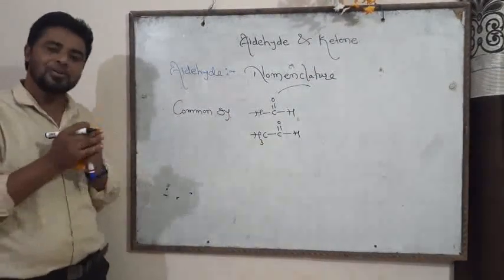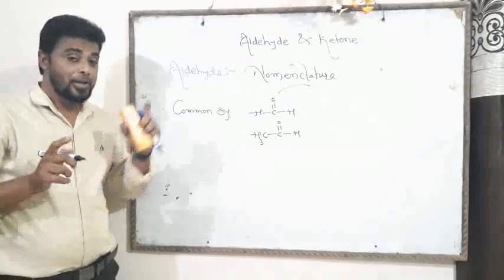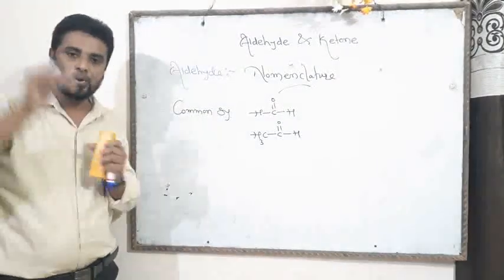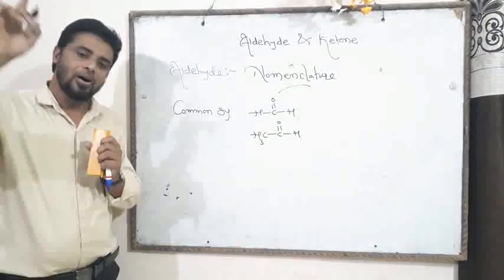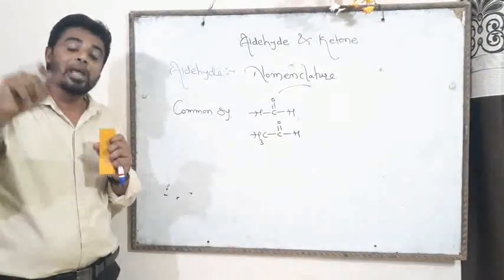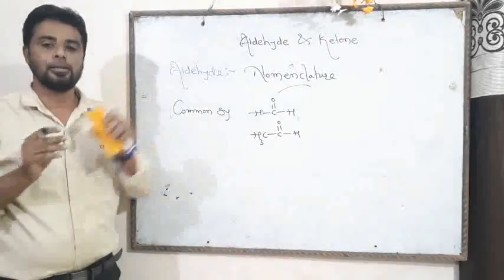Now friend, in case of IUPAC nomenclature, alkane is considered as the parent hydrocarbon. Therefore, all the names of organic compounds are obtained from the parent alkane.